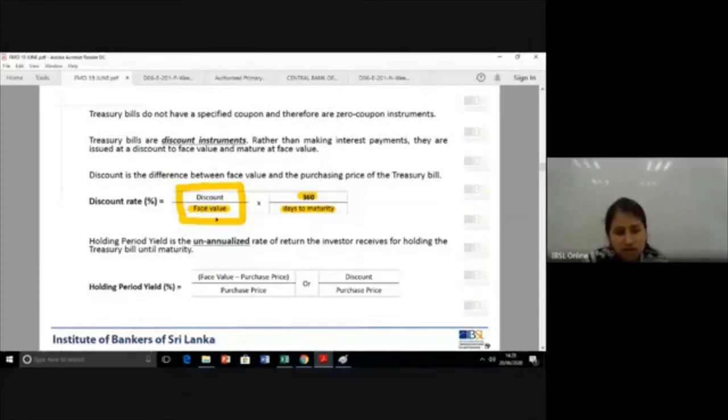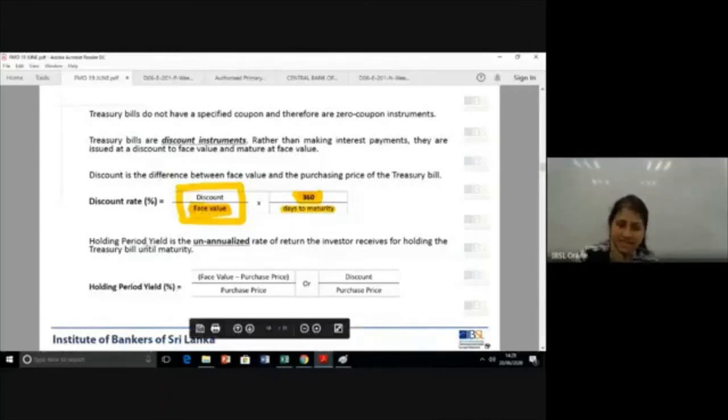For you to annualize, what do you do? You multiply it by 360, but then you divide it by the days to maturity. It can be 90 days, it can be 182, or it can be 360 itself. Okay. But here again, highlight 360. I need to stress that 360 and face value, because this is the changing component when you go to the further formulas. Okay.